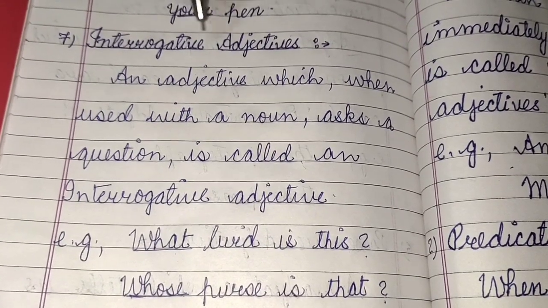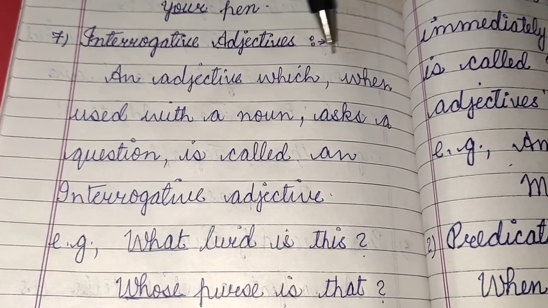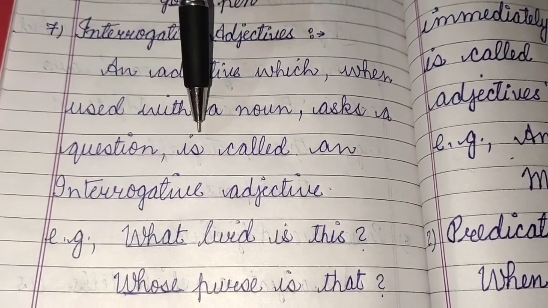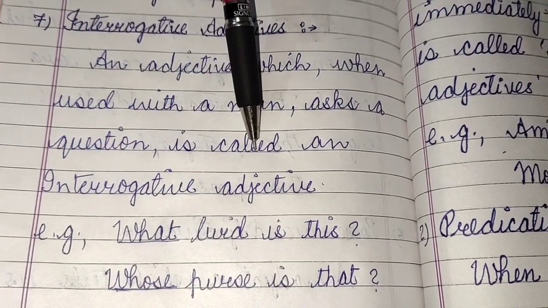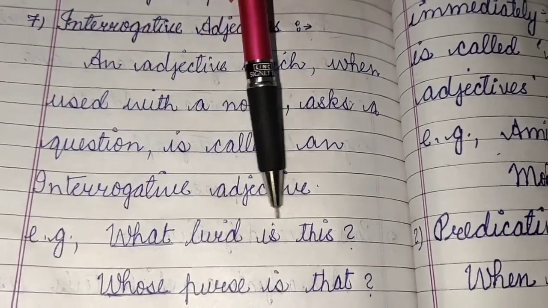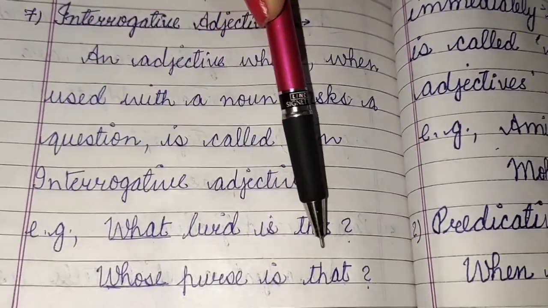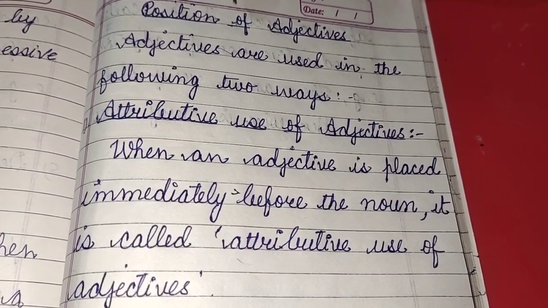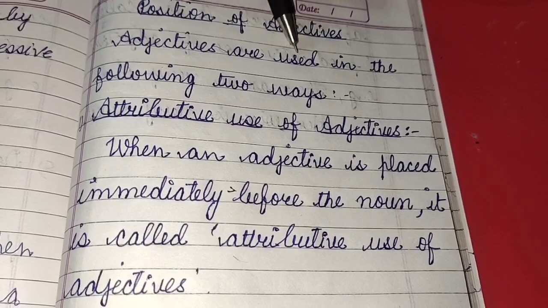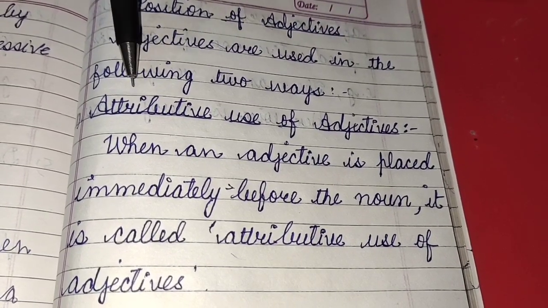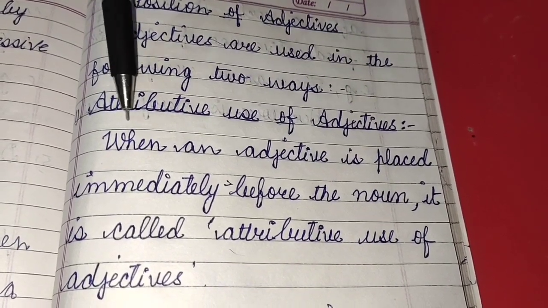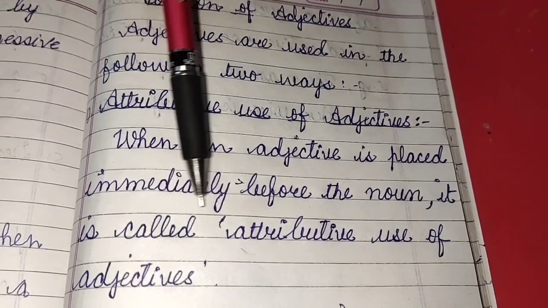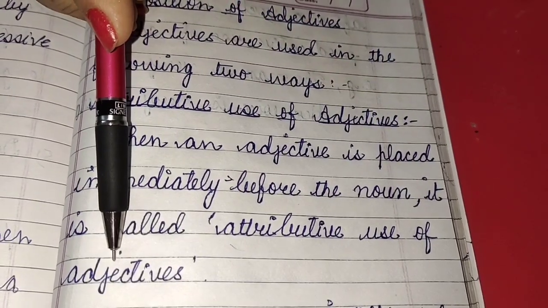7th, interrogative adjectives. An adjective which, when used with a noun, asks a question is called an interrogative adjective. Example, what bird is this? Whose purse is that? Now we will study about the position of adjectives. Adjectives are used in the following 2 ways. First is attributive use of adjectives. When an adjective is placed immediately before the noun, it is called attributive use of adjectives.